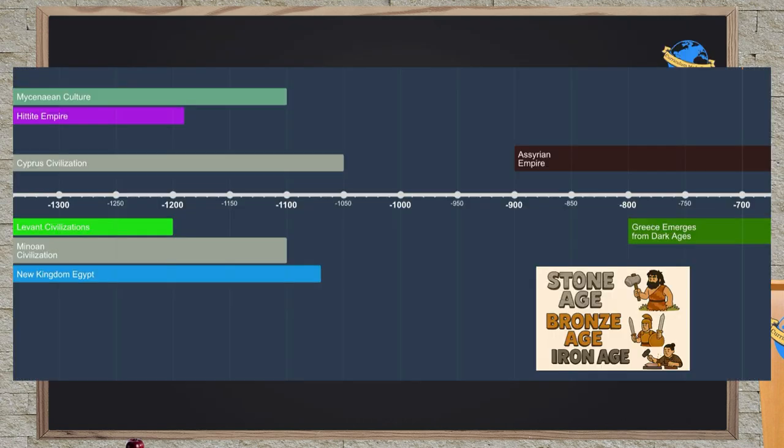A common way that helps us understand the world is by categorizing things, and historians are no different. We like to categorize the different periods in which people have lived into what we call ages. Now, there's different ways of categorizing periods of time. Real brief right now, we're going to be using the terms Stone Age, Bronze Age, and Iron Age. As you might imagine, Stone Age is when we use mostly stone, bone, and wood tools. Bronze Age, bronze was the chief technology, and the Iron Age, iron is becoming the most dominant technology of the time.